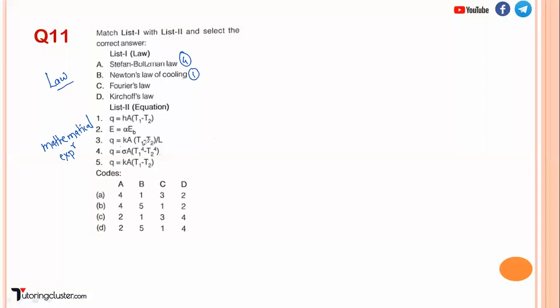Fourier law, Q is equal to KA delta T by delta X, or it can be L. And Kirchhoff law, basically E is equal to alpha into EB. E is emissive power of a body, EB is emissive power of black body, and alpha is absorptivity. So this will be 2 for Kirchhoff law. So 4132, option A only. Such type of question can be asked, right? Next question.